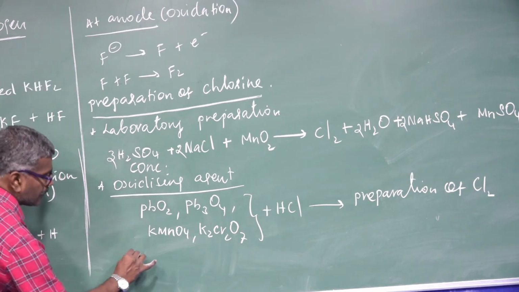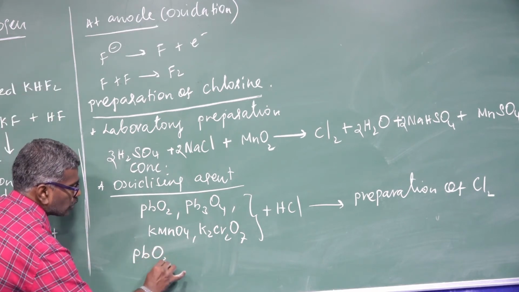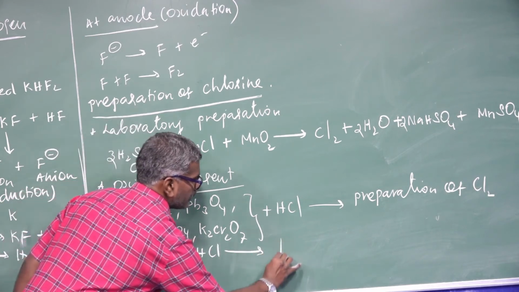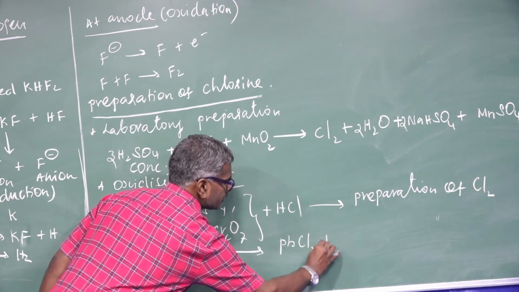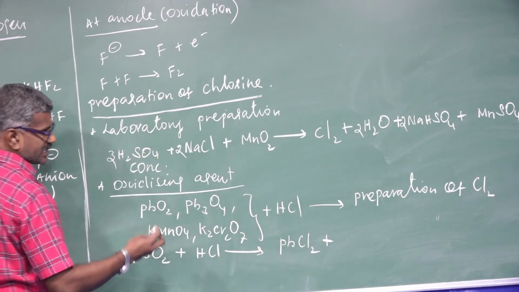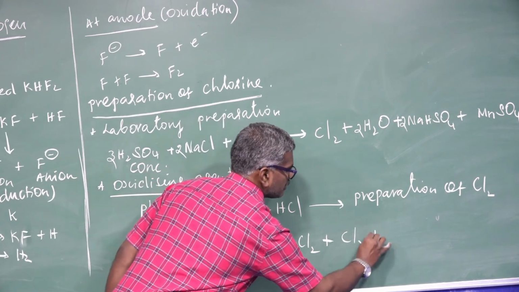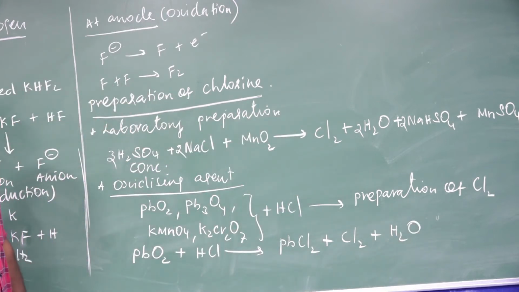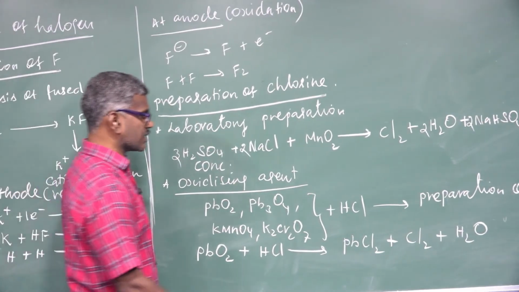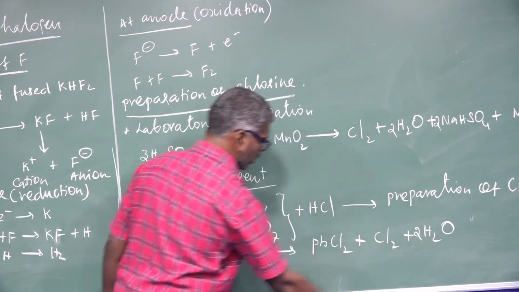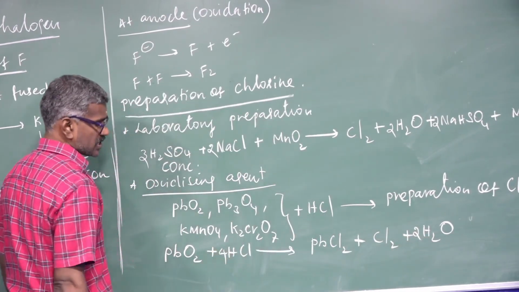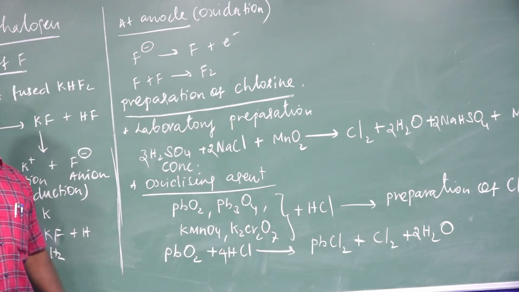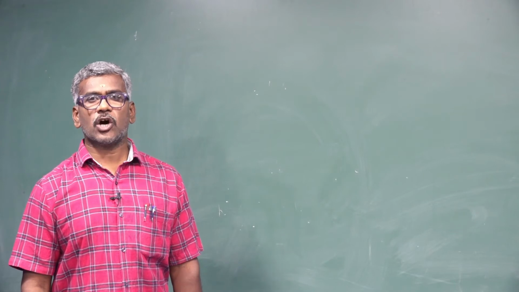For example, PbO2 reacts with HCl to form PbCl2. Chlorine gas is liberated, Cl2, plus H2O. Balance the equation. Here how many oxygen? 2 oxygen. 2 times; 4 hydrogen, here 4 hydrogen. Here 2 chlorine, here 2 chlorine. The equation is balanced.